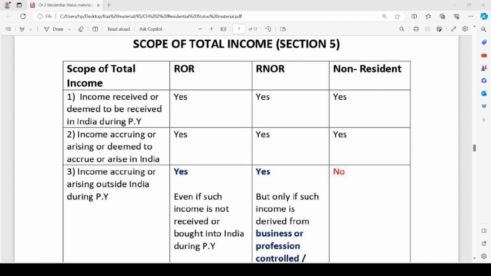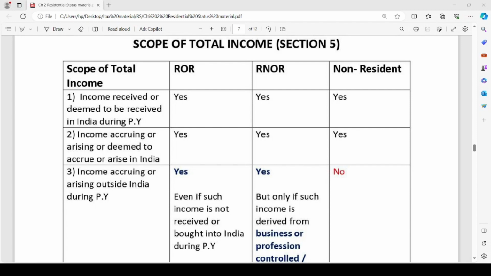First, incomes which are received or deemed to be received in India during the previous year. These incomes are taxable for RORs, RNORs and non-residents. Irrespective of the residential status of any person, incomes received or deemed to be received in India during the previous year are taxable.